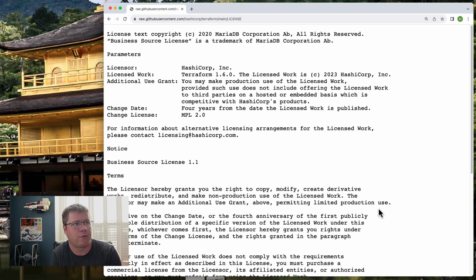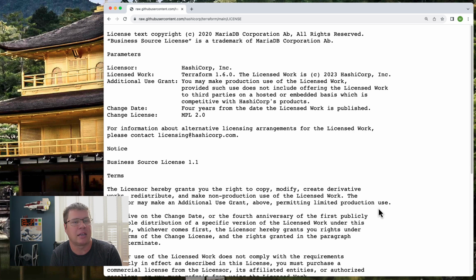Licensed work, Terraform 1.6.0. This becomes important later. The licensed work is copyright 2023 HashiCorp Incorporated. Additional use grant. You may make production use of the licensed work, provided such use does not include offering the licensed work, Terraform, to third parties on a hosted or embedded basis which is competitive with HashiCorp's products. What HashiCorp products are there? Valid question. Change date. 4 years from the date the licensed work is published.